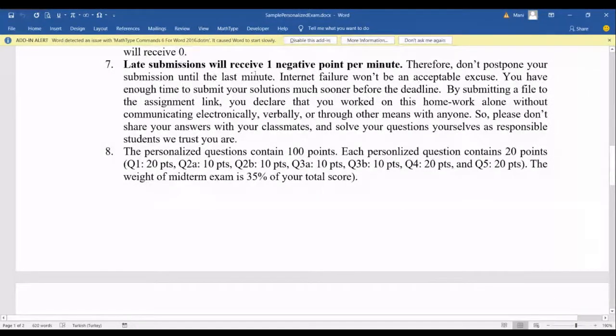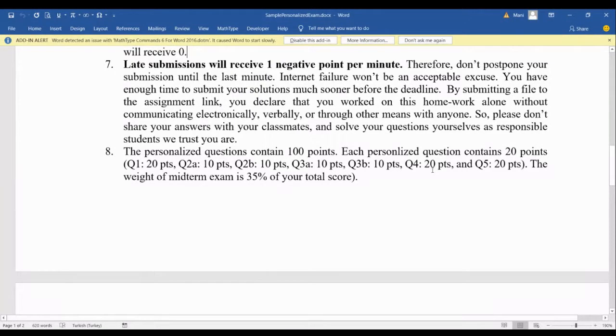Late submissions will receive 1 negative point per minute. Therefore, don't postpone your submission until the last minute. Yeah, this is true, because for your midterm exam, I'm sure most of you can even finish it a few hours before the deadline.